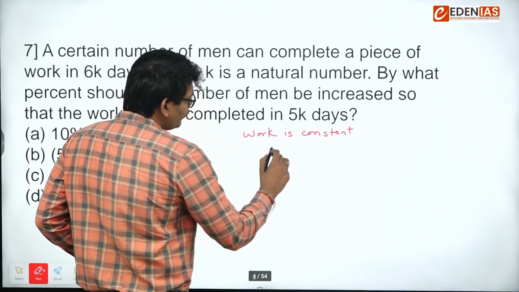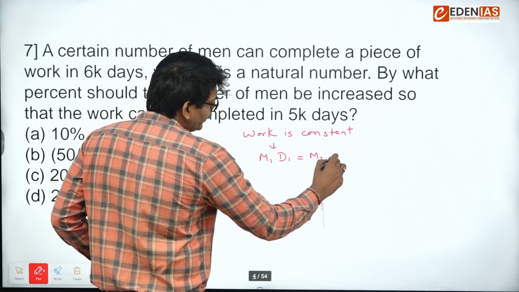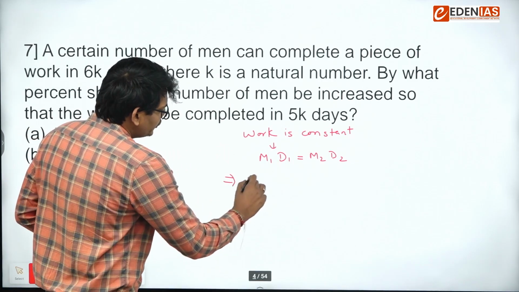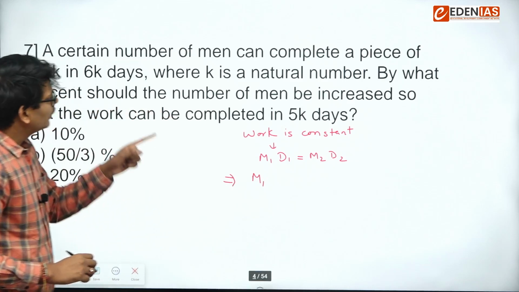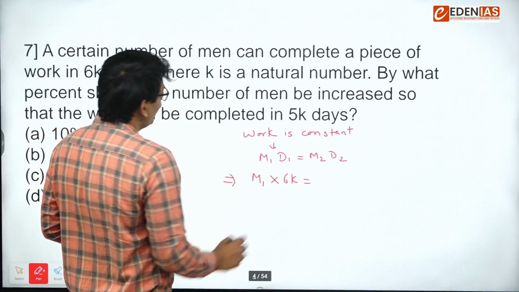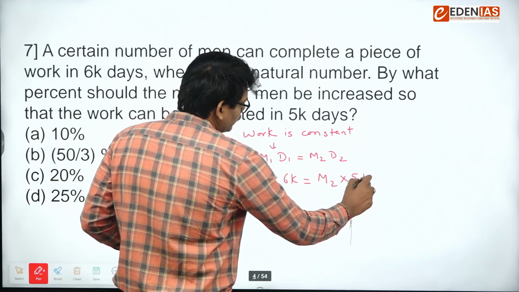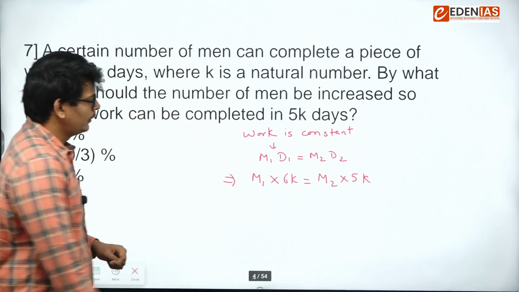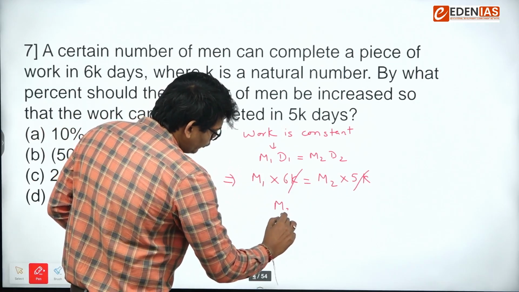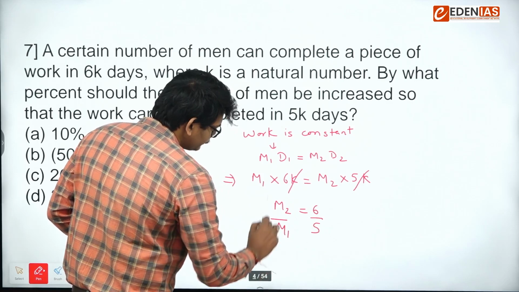And for that we have a formula, which is m1 d1 is equal to m2 d2. The number of men initially we do not know, m1. The number of days 6k. m2 we do not know, d2 is 5k. So k got cancelled out. I can say m2 upon m1 is coming out as 6 by 5.